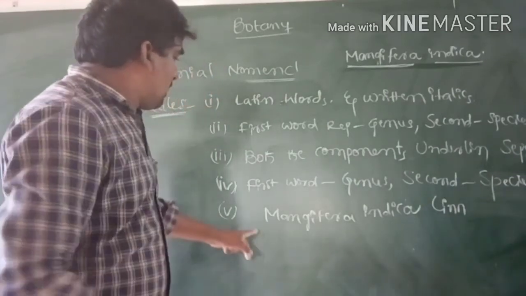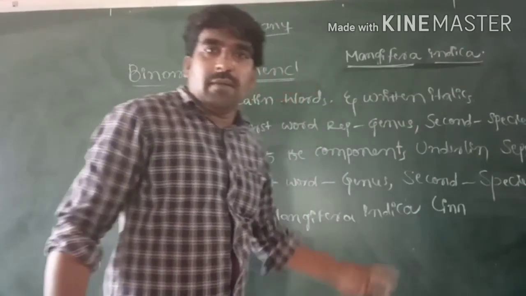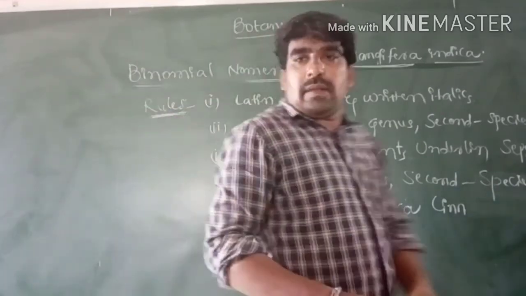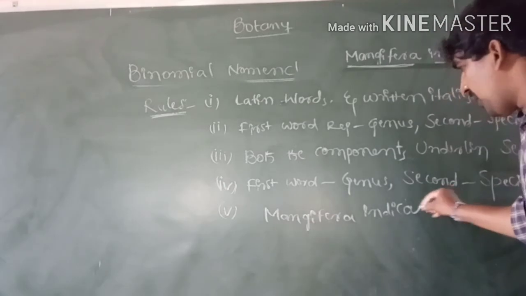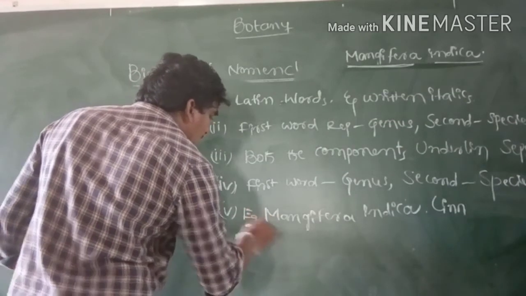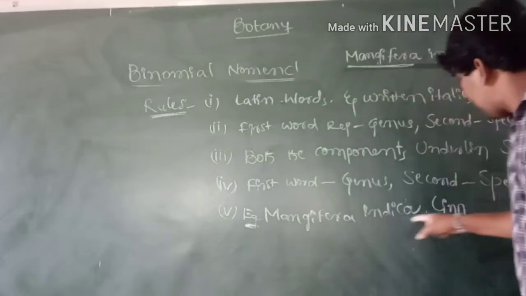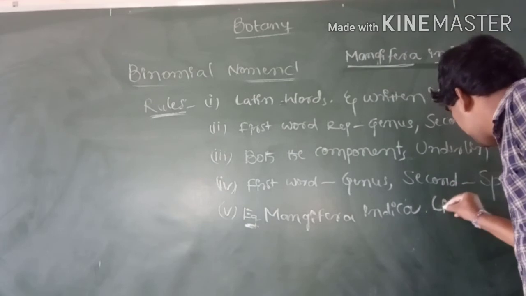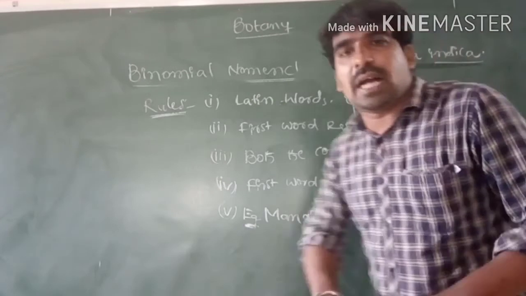At the end of the scientific name, the author name is written in abbreviation form. So Mangifera indica Lin. The author name is written in abbreviation form, not full form.